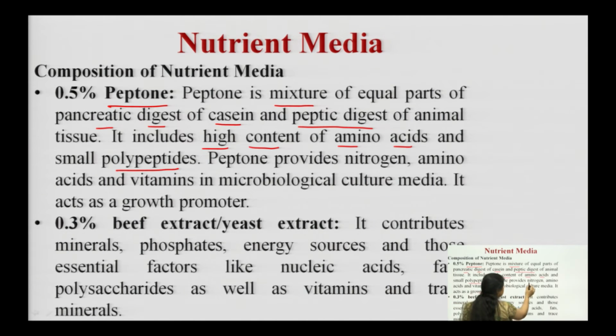Peptone provides nitrogen, amino acids, vitamins. A lot of nutrients are provided with the peptone, but it is complex in nature because the composition is not known. Peptone provides various ingredients, but the composition of those ingredients is not known, how much vitamins there are, how much nitrogen, how many amino acids. That is why it comes under complex.